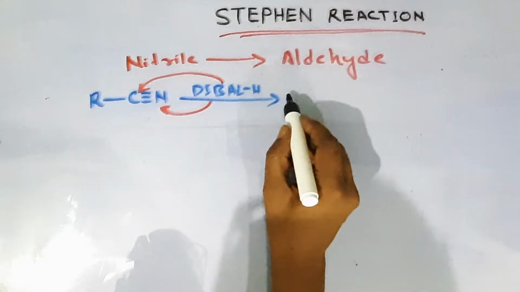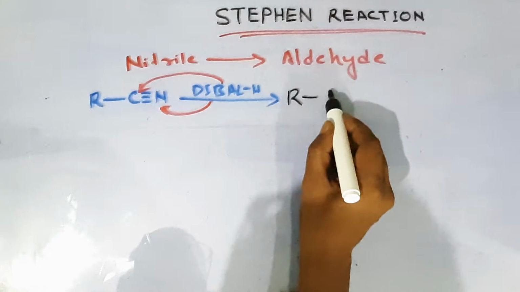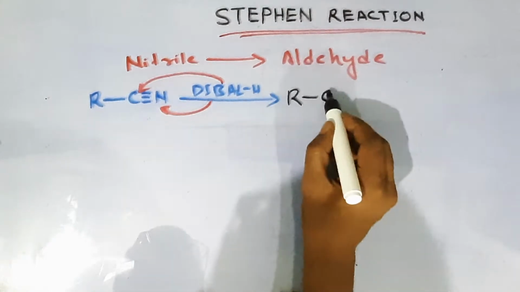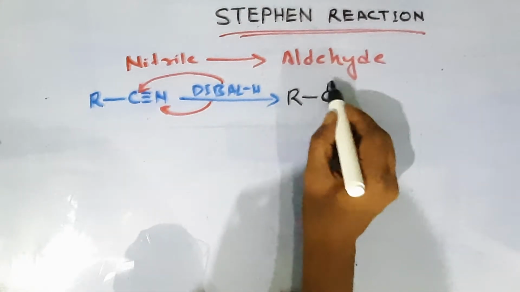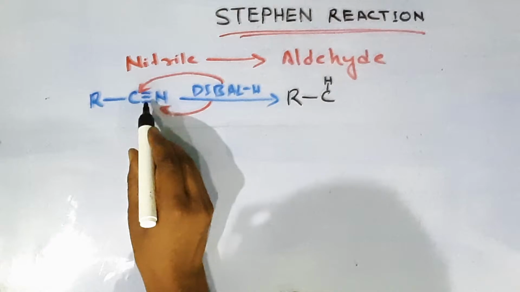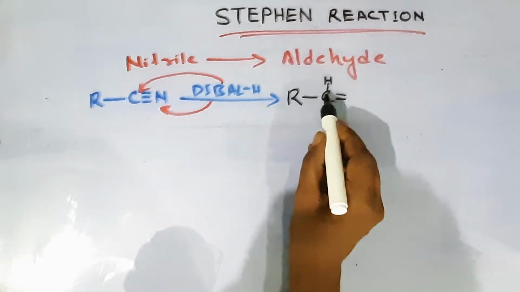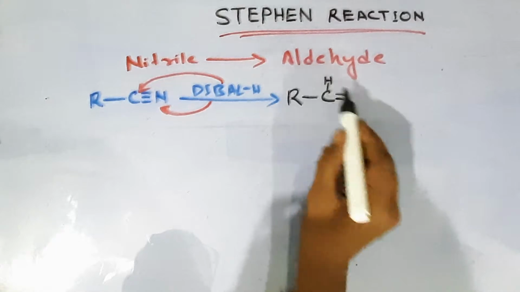So this R, then again I am writing this C, and as it has got one hydrogen, this one hydrogen has been attached with the carbon. Earlier it was a triple bond, now one bond has broken, so it will be a double bond, because one bond broke to form the bond with the hydrogen.